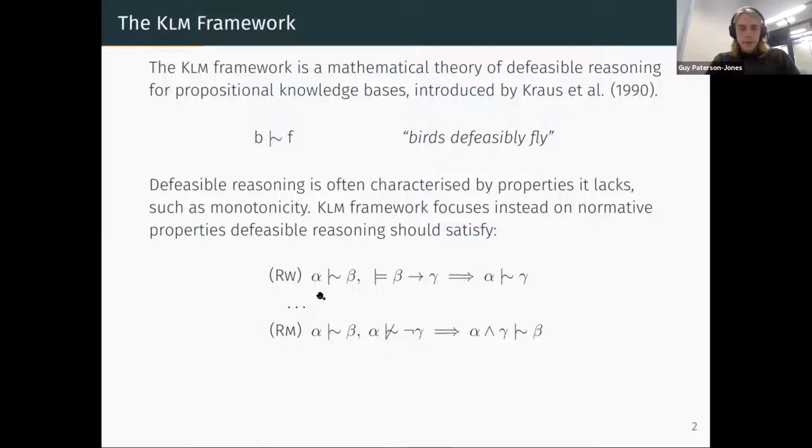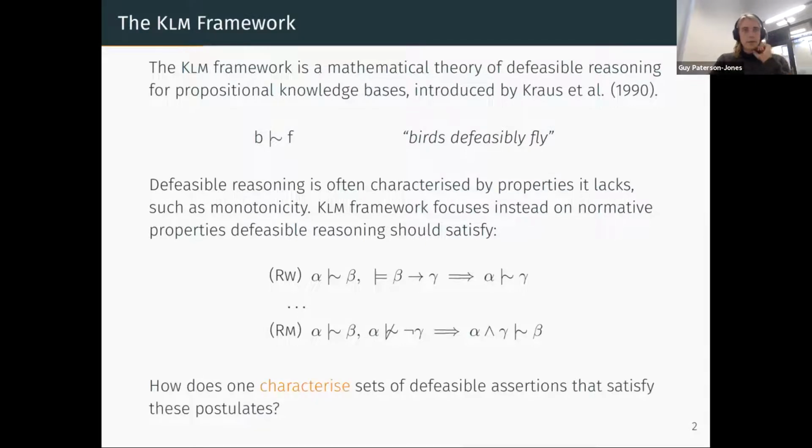So I won't go into them in detail, but for instance, just as an example, this top one, RW, stands for right weakening. And it says that if under the assumption that alpha is true, you're willing to defeasibly conclude beta, and you know that beta always implies gamma, well, you should also be willing to defeasibly conclude gamma as well, to make sense. And this and a number of other postulates constitute the rationality postulates.